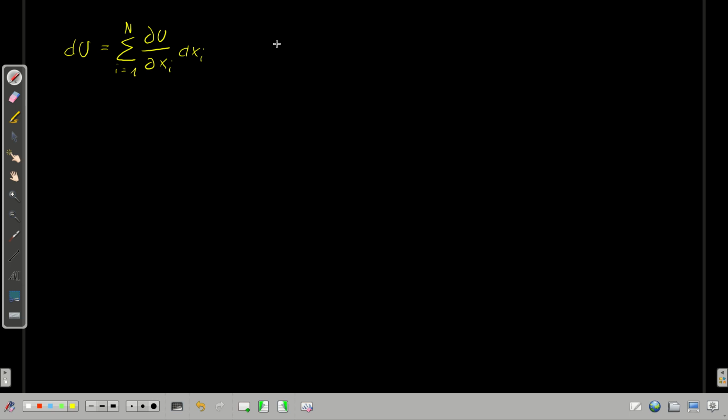And this means that U, first of all, is a function of n variables, and then if U is a function of n variables, it can be expressed as the sum of the partial derivatives and these differential changes in the variables. Generally, this is the case.